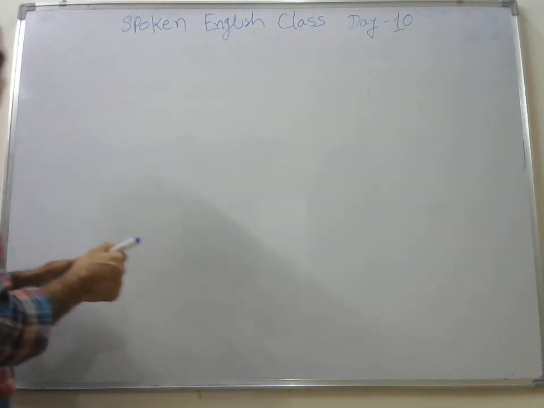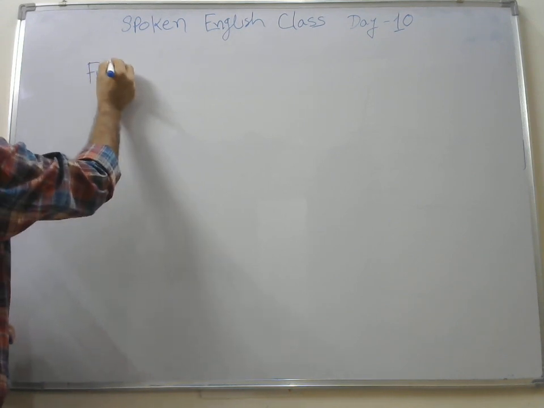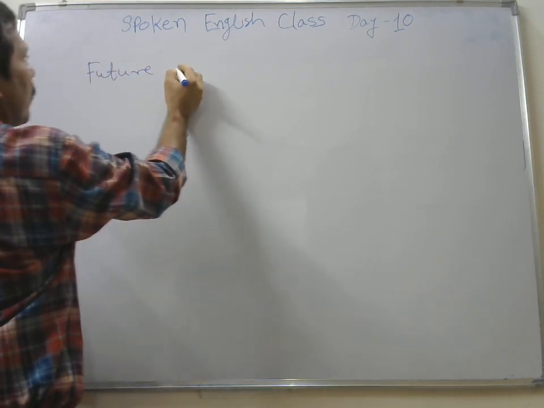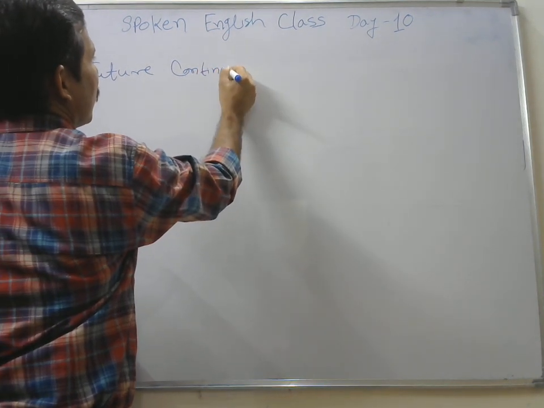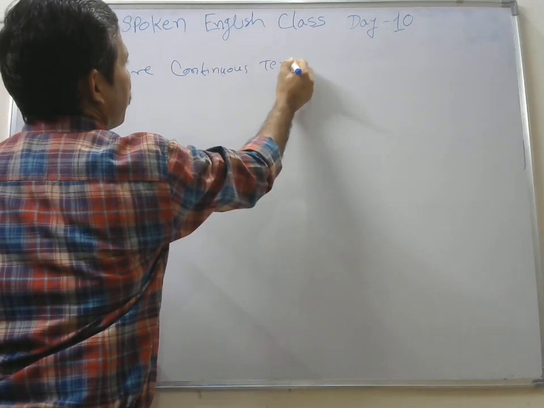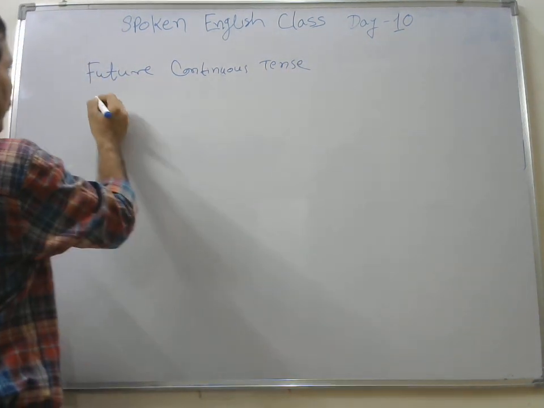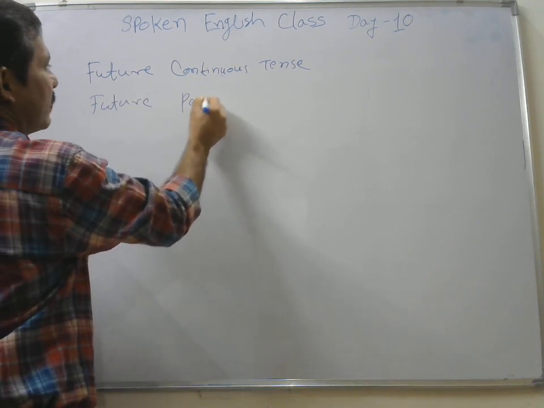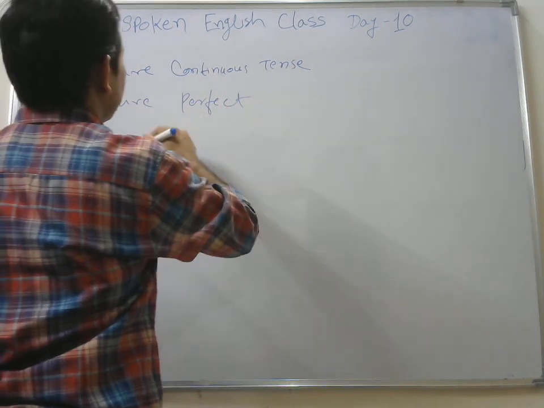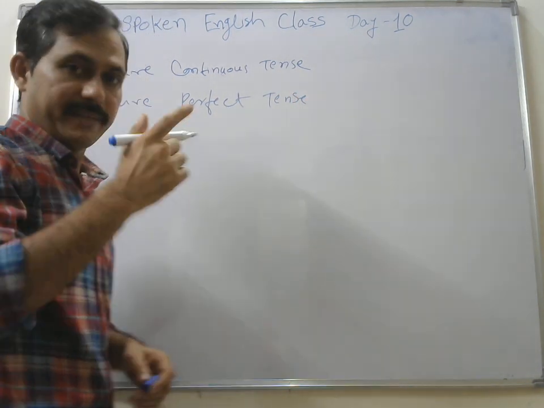So what we have completed in the last lecture, your future continuous tense. Okay, future continuous tense, and then we have started your future perfect tense. In the last class we have started your future perfect tense, and here affirmative and negative we have completed, right?